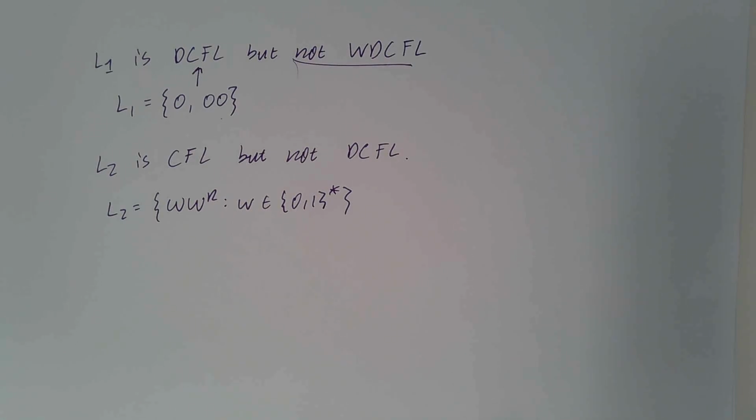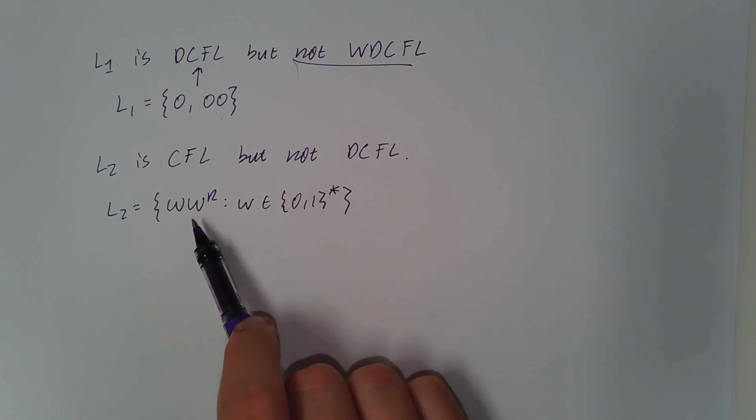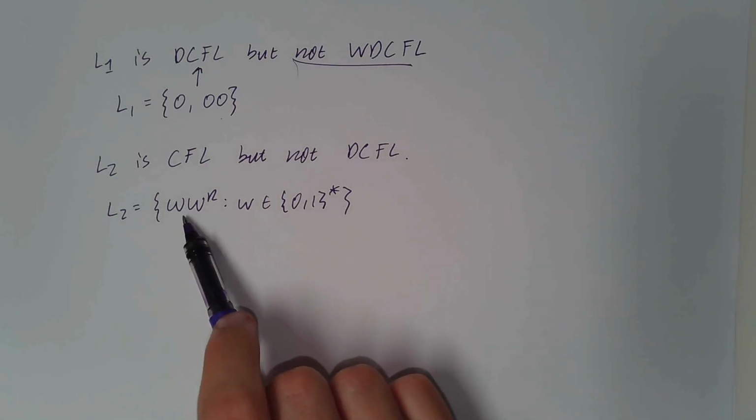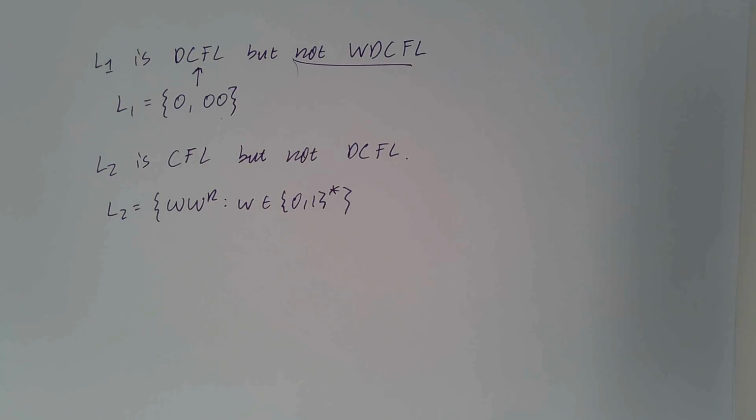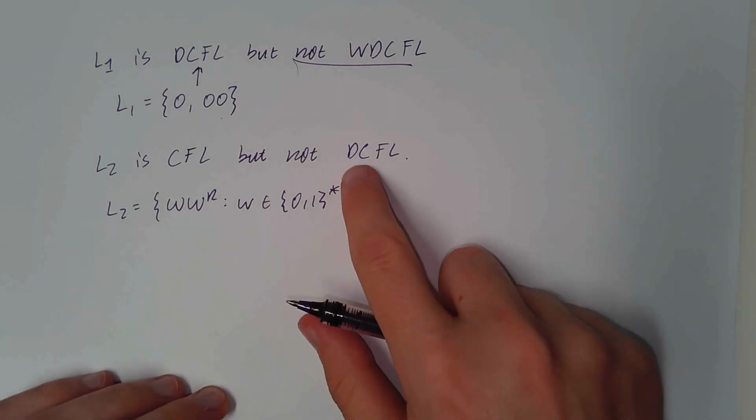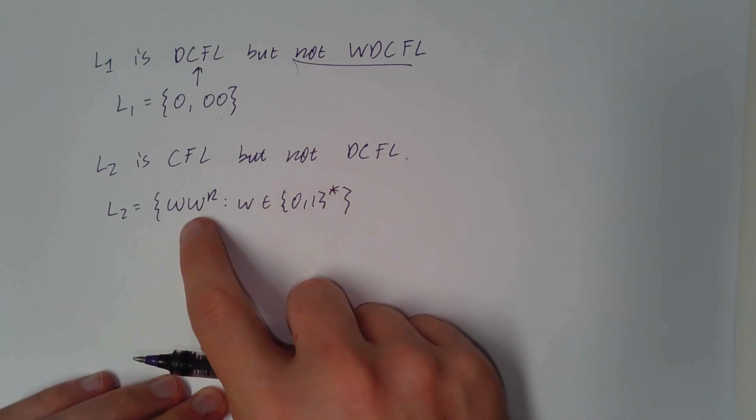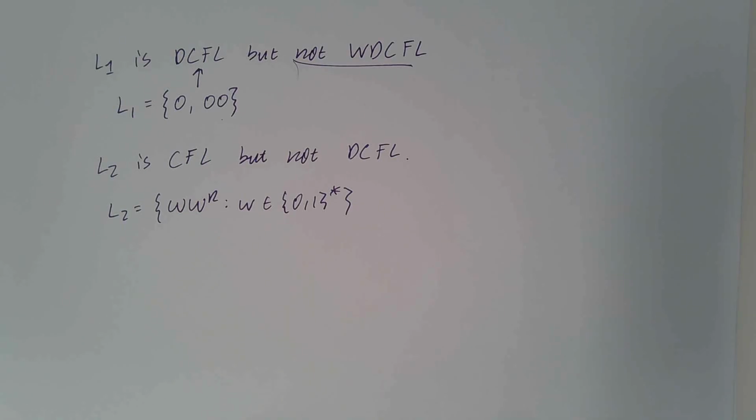But it can't be deterministic context-free, and the reason is, suppose you try to design a deterministic PDA for this language here. The problem is you'll try to push the W onto the stack and then pop its reverse off to match it. You won't know where the middle part is ahead of time. You won't know when to stop pushing stuff and start popping stuff off. The DPDA will have to magically guess where the midway point is, and it can't do that because it's deterministic.